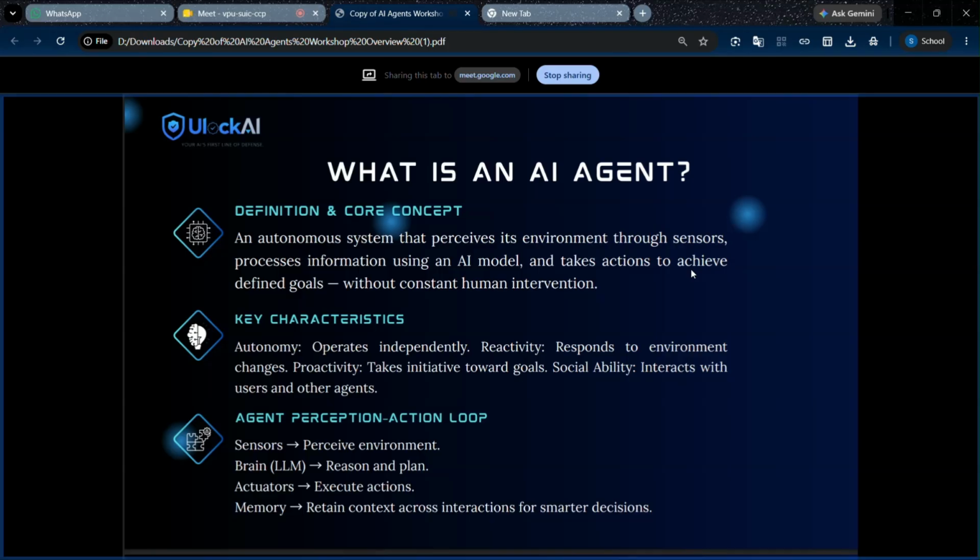What are AI agents? An AI agent is a specialized part of AI used to do a special task assigned to it. It has autonomy, operating independently; reactivity, responding to environment changes; and proactivity. In IoT, we can connect it with sensors. It collects data from sensors and uses the LLM as a brain, and actuators execute predefined actions. Memory is used to store previous data, and it takes smart decisions.